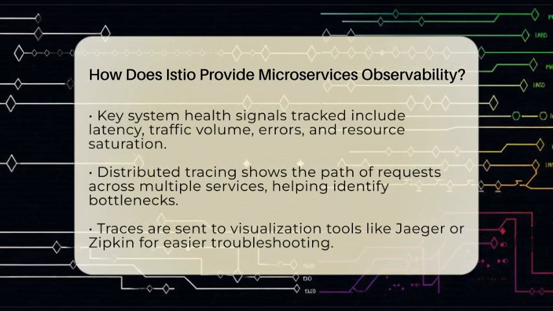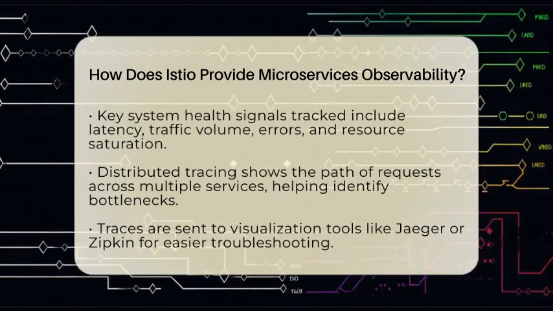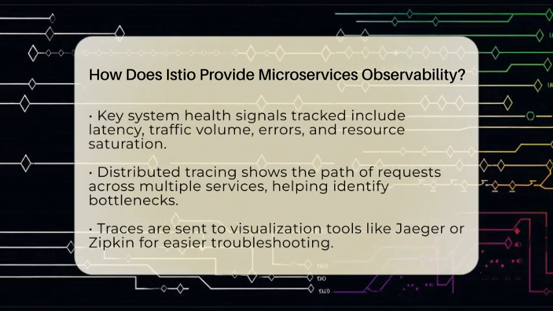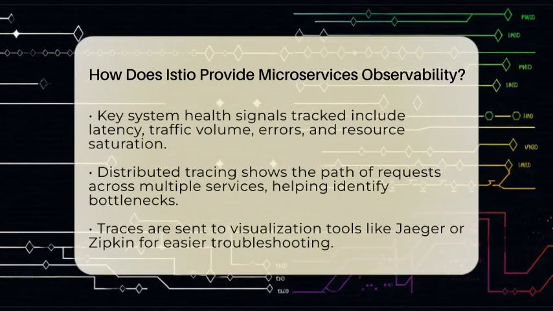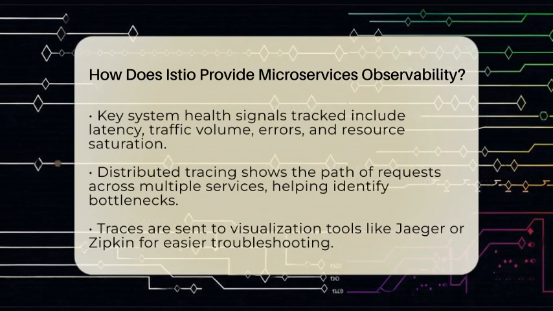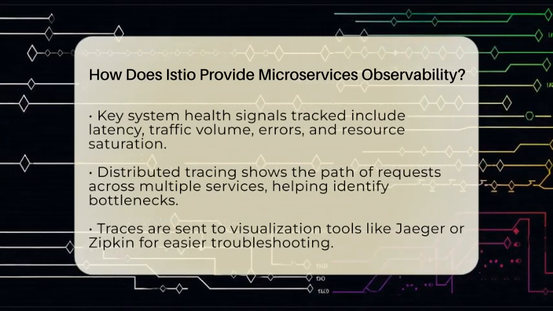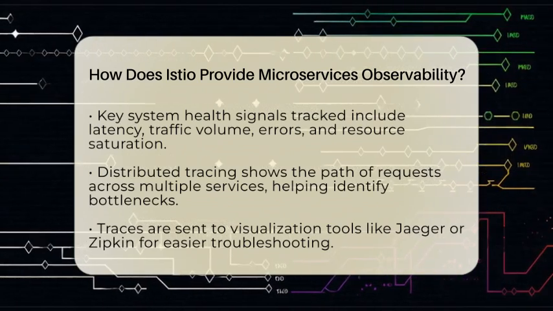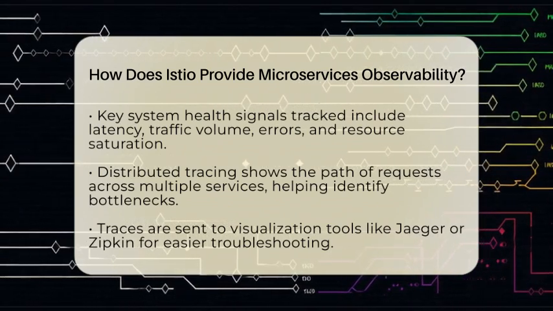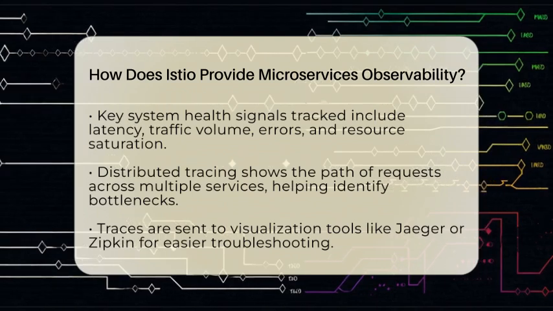Next, Istio gathers metrics based on the main signals of system health. These are latency, which is how long it takes for a request to be processed, traffic volume, or how many requests are happening, errors, which show if something is going wrong, and saturation, indicating if resources are maxed out. These metrics help operators see if a service is slow or failing and where the problem might be.